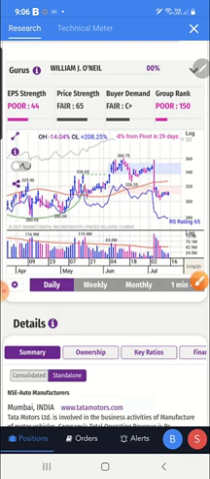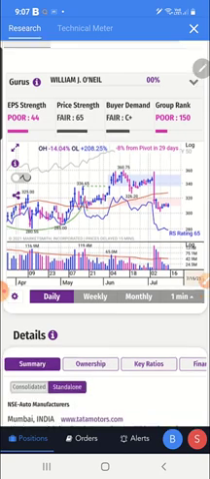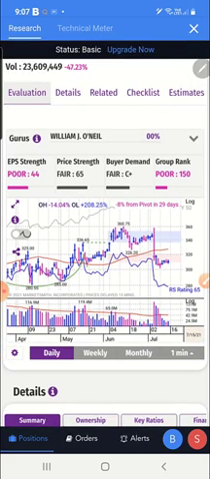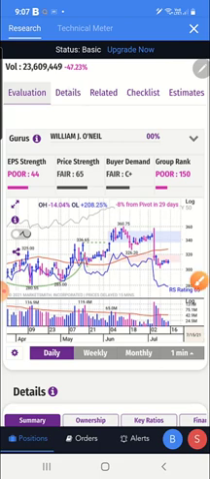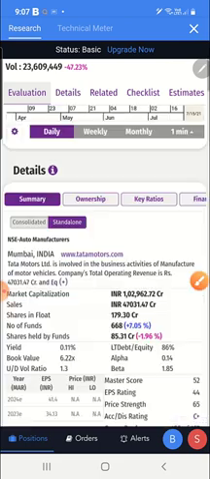Now here you can see the summary. Okay, it is not going up, we'll see that later. Here you can see a detail, related checklist, estimate, and also on the right side a lot more are there. We'll see them one by one. Now I'm clicking on the detail. Okay, I have clicked on the detail.